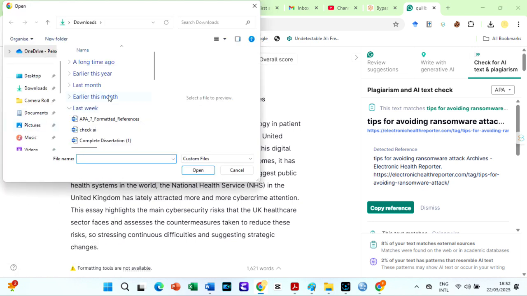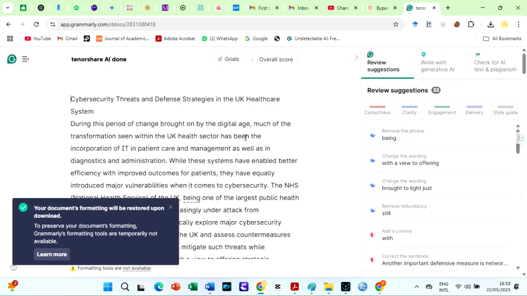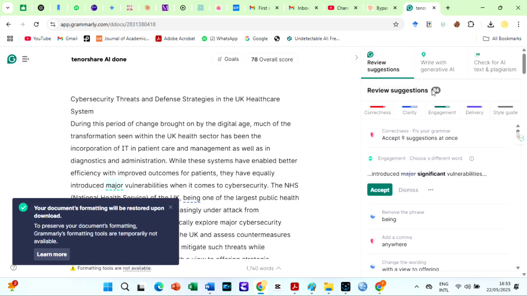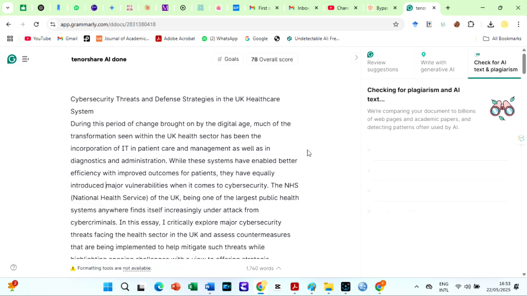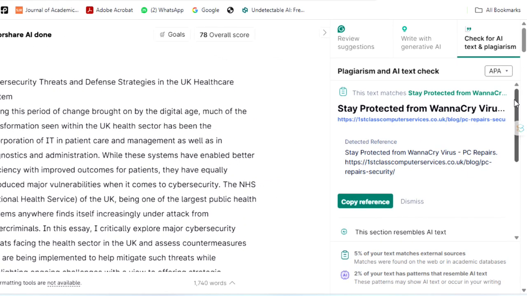Let's see what Tenorshare AI will be. Awesome. The grammar level was the same with that of Quillbot, 86%. The AI score was also the same, 2% AI, but the plagiarism level was a bit lower. It was 5%.